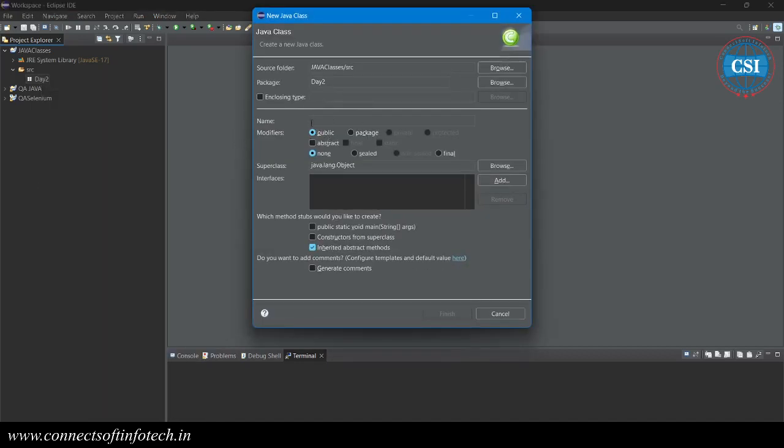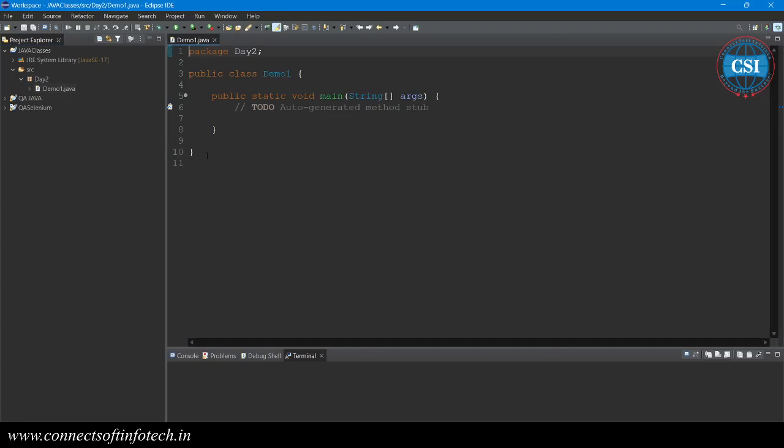Now you can provide the class name, which is very very important. The class name is demo, I am going to write demo 1. As an option, you have to click on public static void main. This is the main method, and it is important that you select it. Then click on the main method and just finish. Automatically the code will be generated.